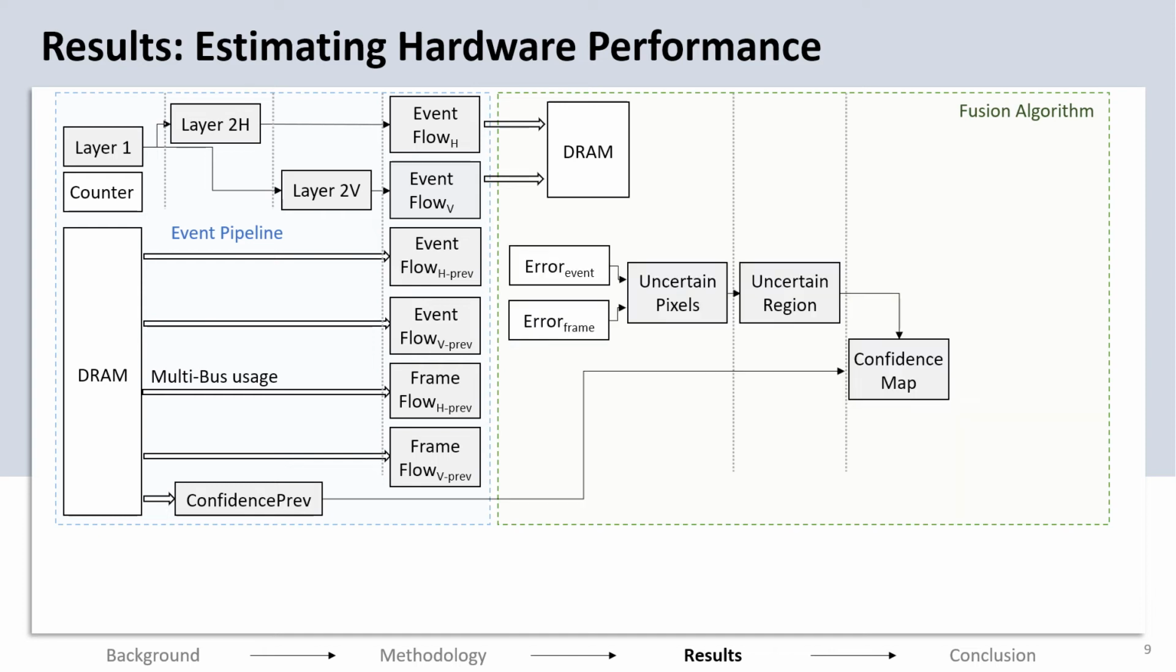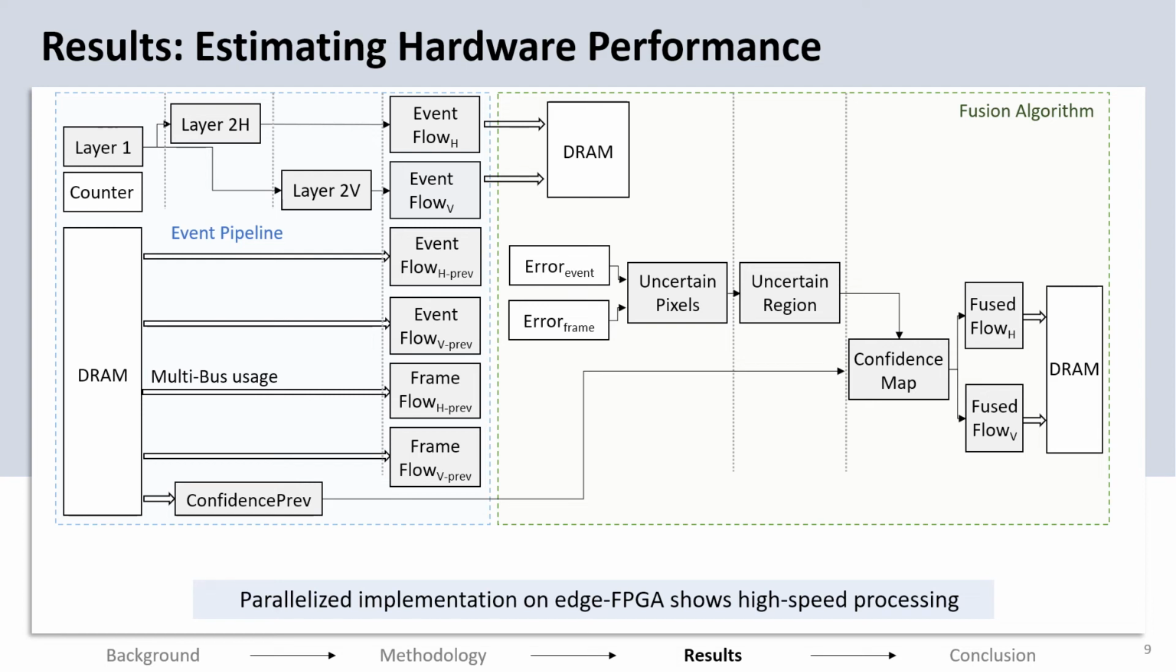The uncertainty region and confidence map are calculated one after the other to assign pixels and finally calculate the fused flow. Mapping this using Vitis high-level synthesis shows an FPS of 118, which is close to the 120 that we envision. This shows the feasibility of using this kind of a fused system on a constrained platform. Please refer to the paper for more details about hardware mapping.